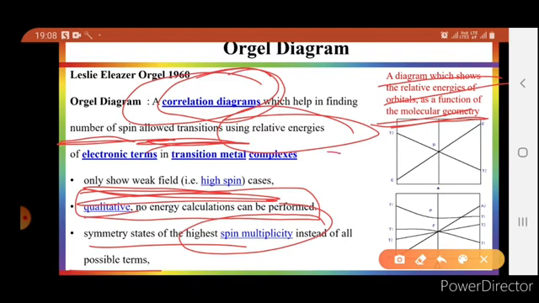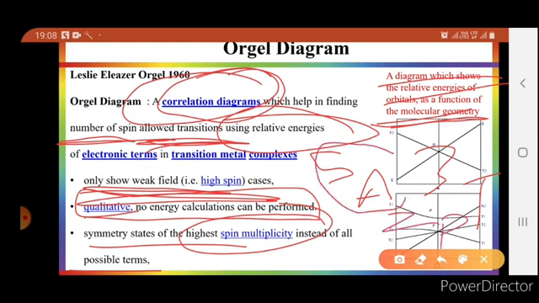Suppose one is 5A, second is 3T, third is 2P. So this will only describe the transition of 5A. No other transition will be described by this diagram. So these are the limitations of the Orgel diagram. All these limitations can be easily overcome by the Tanabe-Sugano diagram.